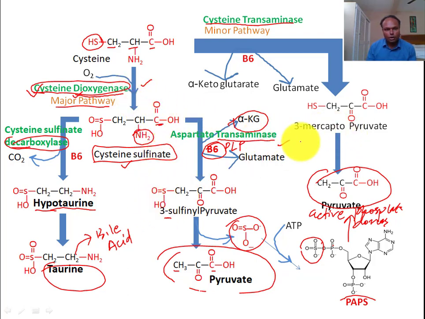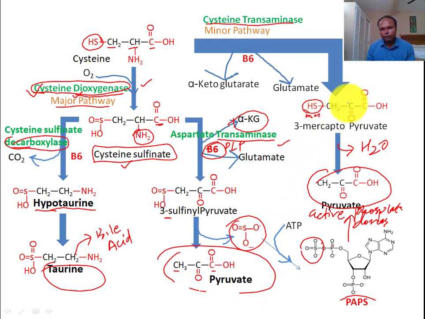Here the sulfhydryl group is also called the mercapto group, and that is why mercaptopyruvate is formed through removal of amine. You can see the changes in structure. This mercaptopyruvate has one amino group less than cysteine, and through release of this sulfhydryl group as H2S,